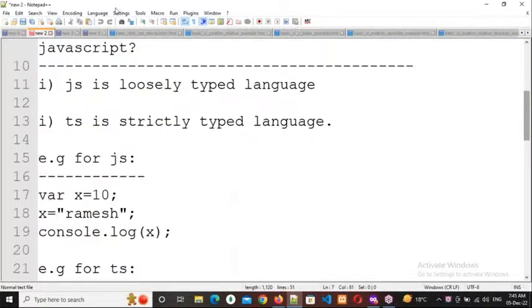The first difference is JS is a loosely typed language and TS is a strictly typed language. Loosely typed means by dancing we can type, and strictly typed means by seriousness we need to type. No, here typed means data types.